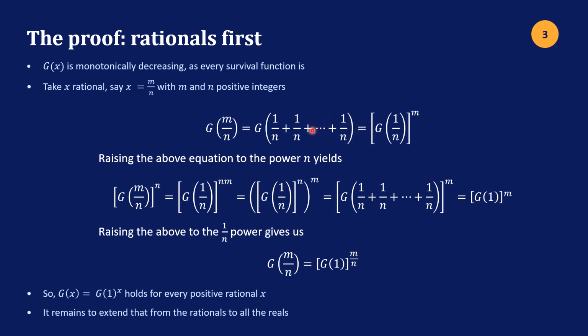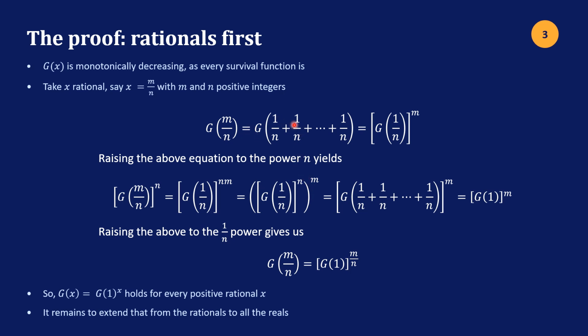And then using our property of g, in other words, g of a times b is g of a times g of b, we apply that m times, and we get g of 1 over n to the m power. So this equals this. Then we raise both sides to the n power. So we have this equals this. Then we just bring the n inside.